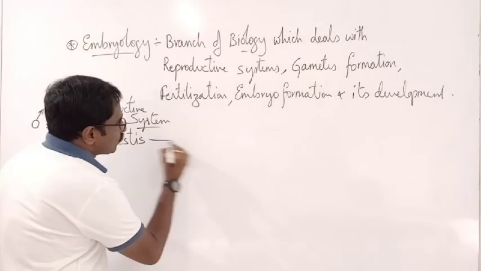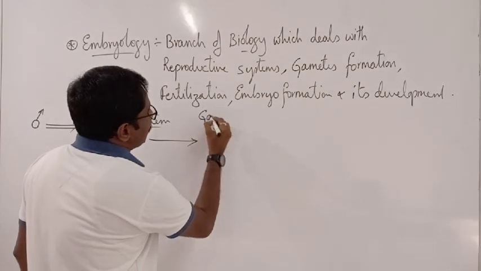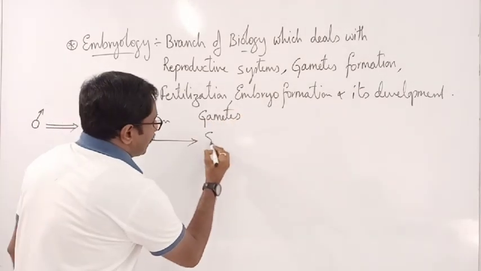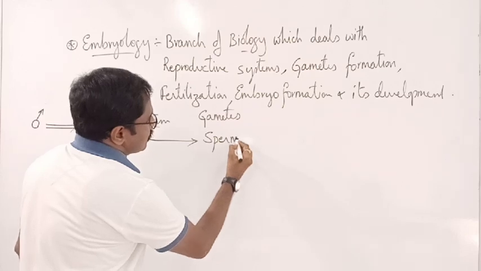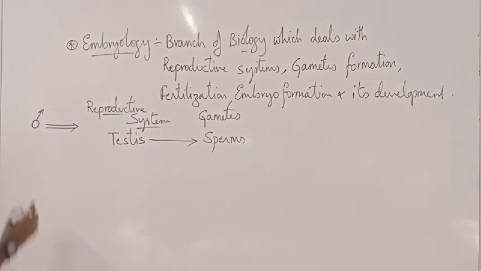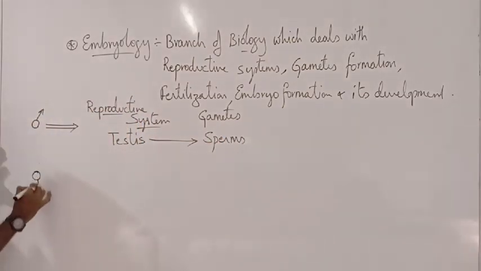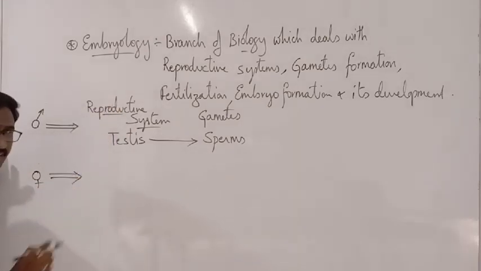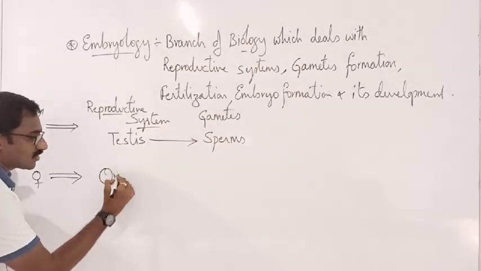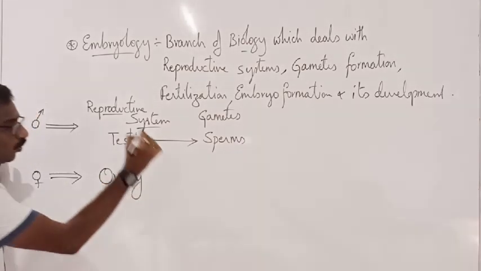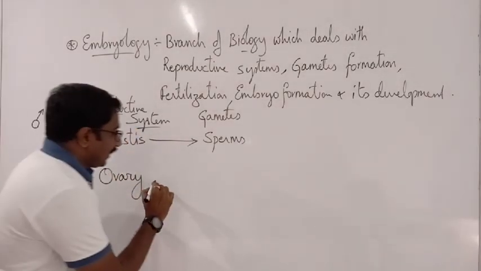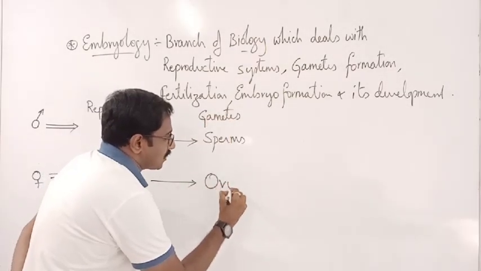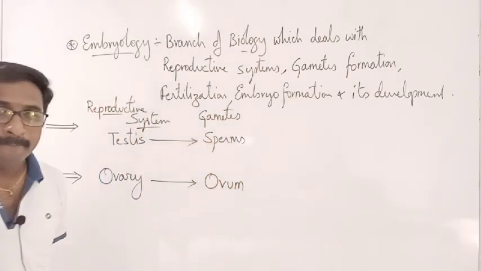And the testes will produce the gametes, called sperms. Similarly, in the human female reproductive system, we have the structures called ovary. In the ovary, the gametes are called ovum.